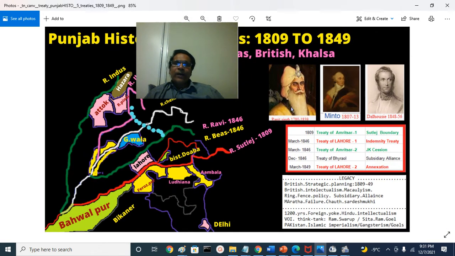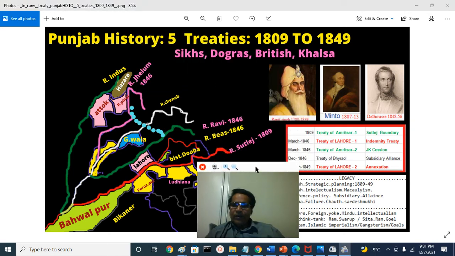That is picture of MahaRaja Rnj.Sg, and Lord Minto was the Governor General in 1807 to 13. The first treaty, that is Amritsar Treaty, was signed between Rnj.Sg and Charles Metcalfe as a representative of Lord Minto. Lord Minto's time was 1807 to 13. That means the treaty was signed in 1809 at a place called Amritsar on Bari Doab, close to Lahore, east of Lahore, round about 50 to 70 kilometers or so.